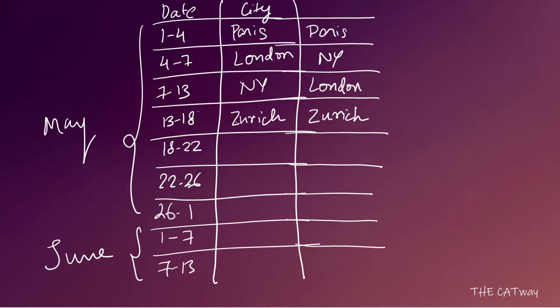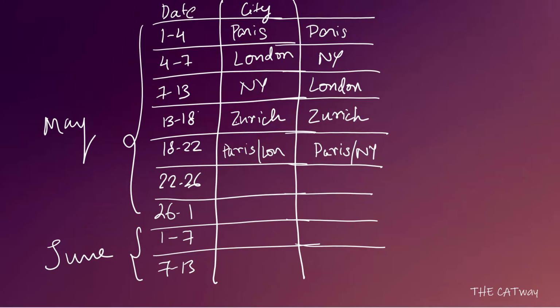Now let's come to 18th of May. Let's see what's happening on 18th of May. So on 18th of May, talking about case 1, he cannot go to Zurich, neither can he go to New York. He can go to London, he can go to Paris. So we will take both the cases. This time I'm writing it here itself, Paris or London, and in case 2 it will be Paris or New York.